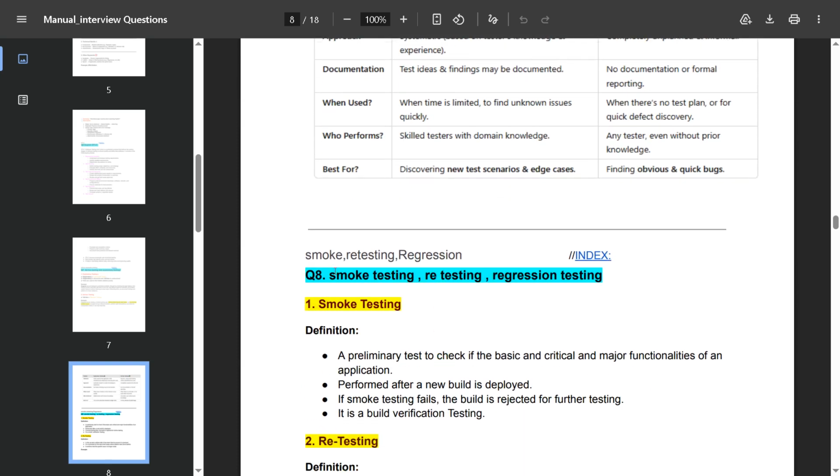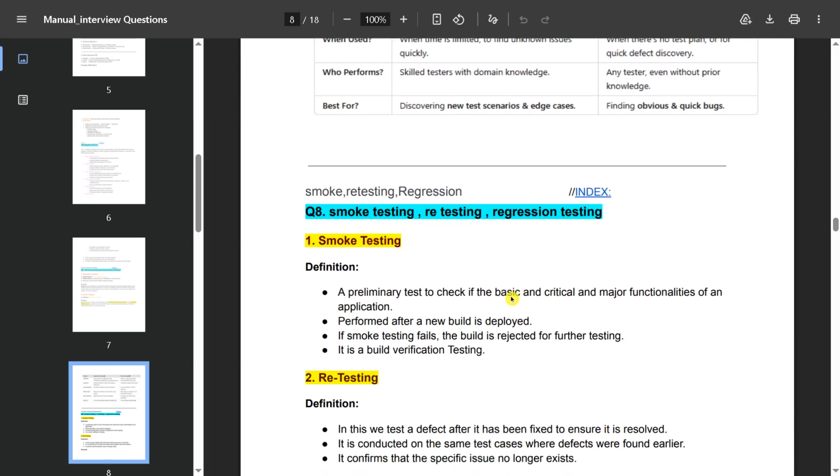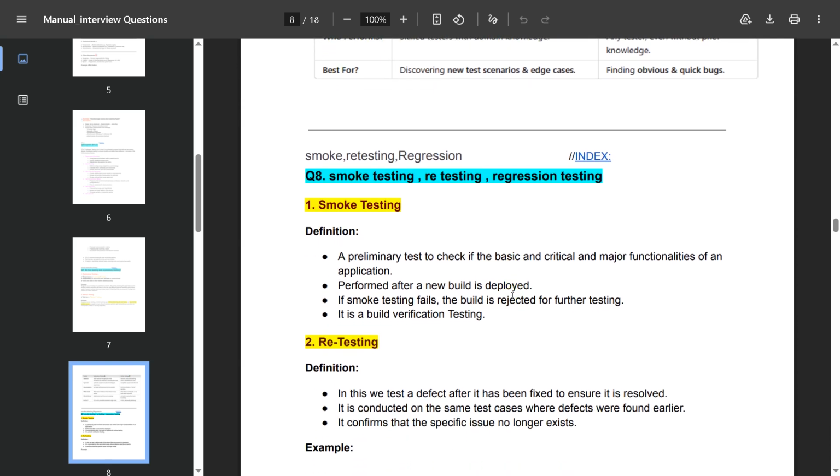And this is the most asked question: smoke testing, retesting and regression testing. You need to be prepared for this question. What is smoke testing? Smoke testing is primarily a test to check if the basic, critical and major functionalities of an application perform after a new build is deployed.